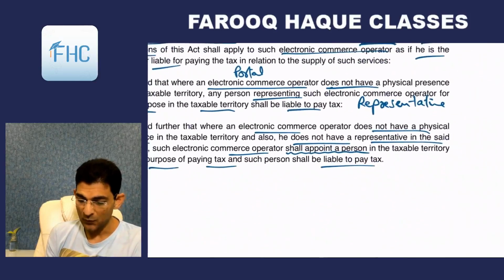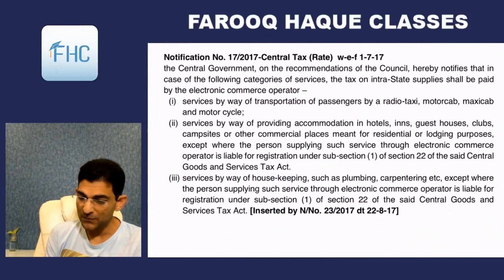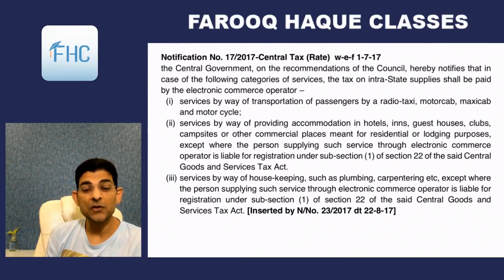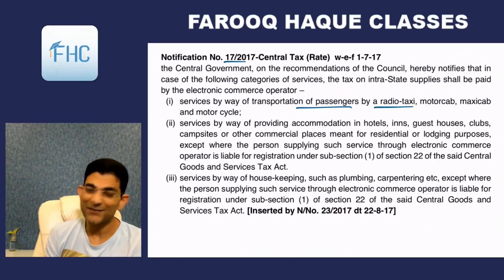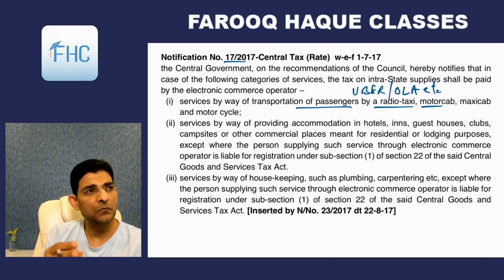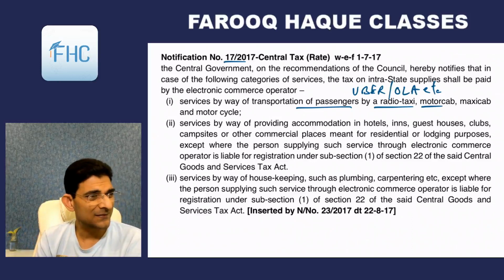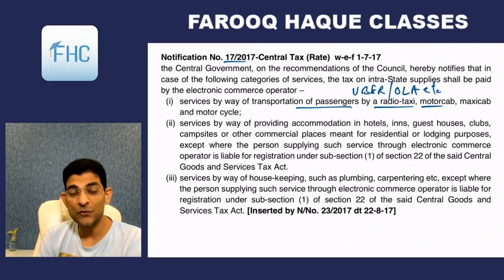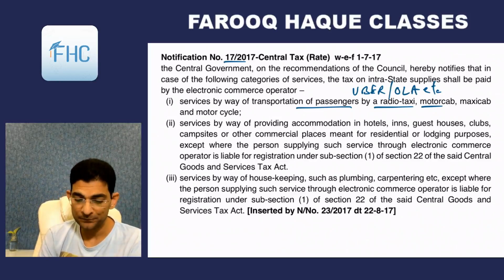And who are these notified persons under 9.5? That is given in notification number 17 of 2017. Let's see who are notified here. First is services by way of transport of passengers by radio taxi. So as I told you, Uber, Ola, etc. Nowadays there are a lot of these operators. Motor cabs, maxi cab and motorcycles. Nowadays motorcycles are also run through these portals.